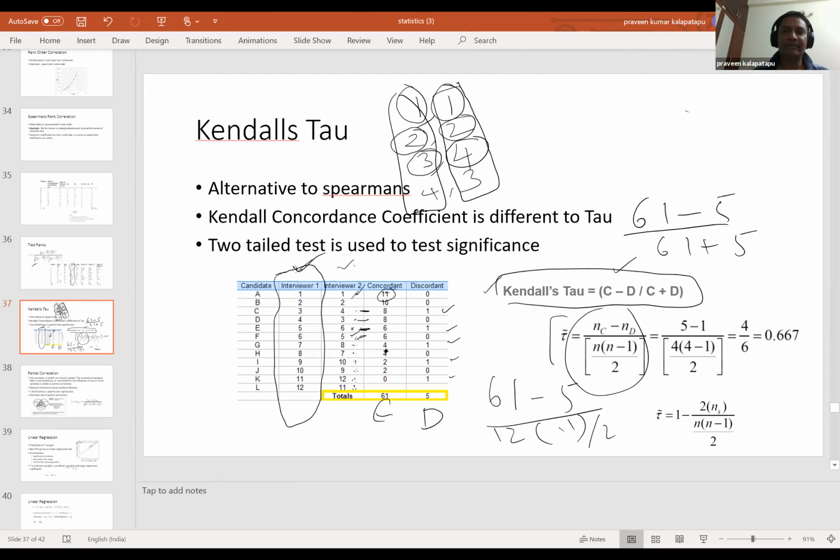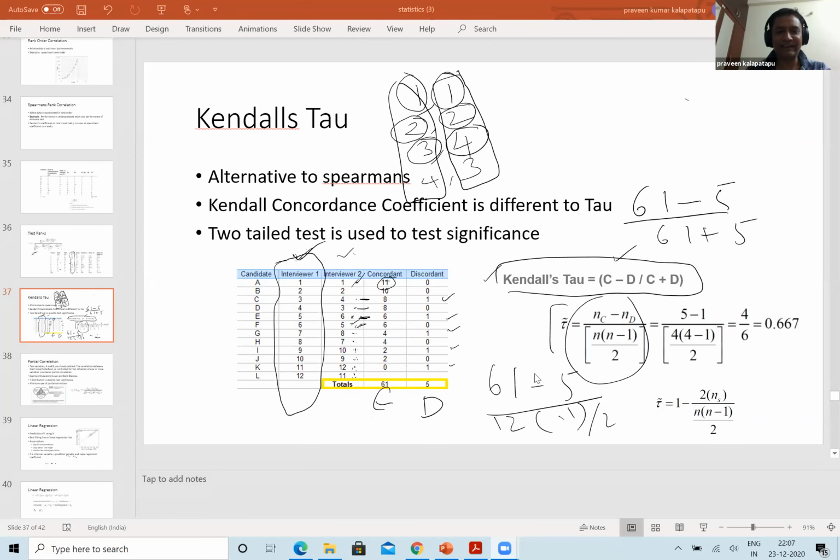Are you sure that they will give the same number, Praveen? Yes. Okay. Both are Kendall's tau, so I'm assuming that we don't have two different formulas for Kendall's tau. So I'm pretty sure that it actually gives the same value. So we can probably calculate as well. So let's actually experiment. I don't think they will give the same. Let us try. Yeah, for the same data, we can.